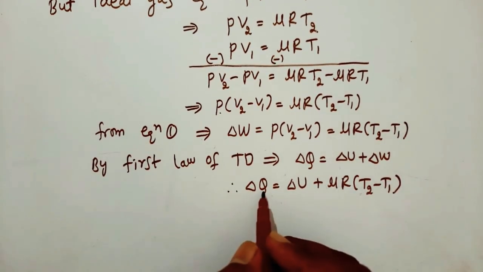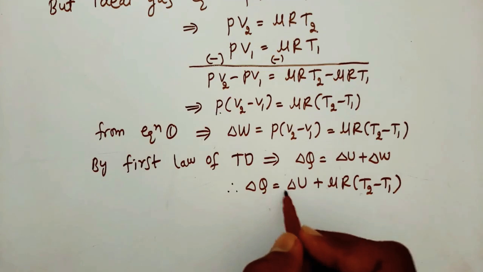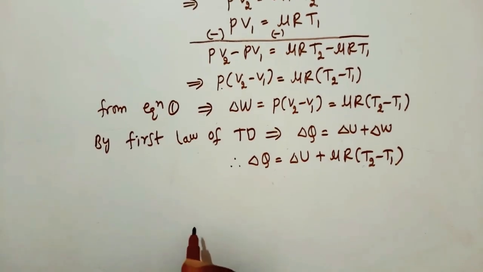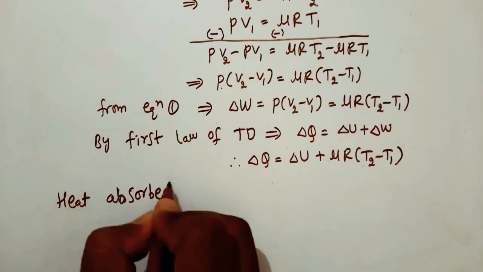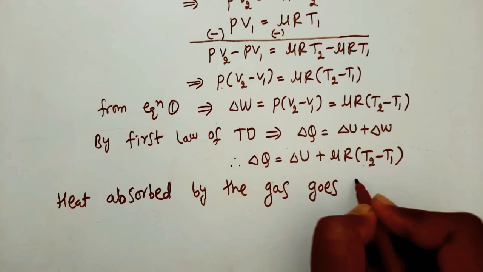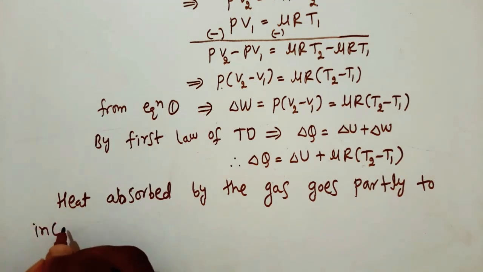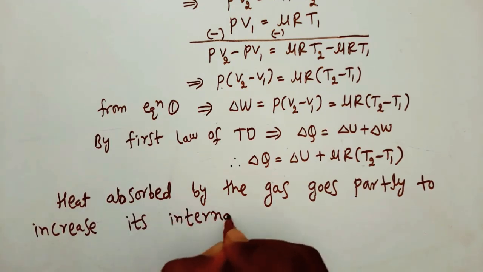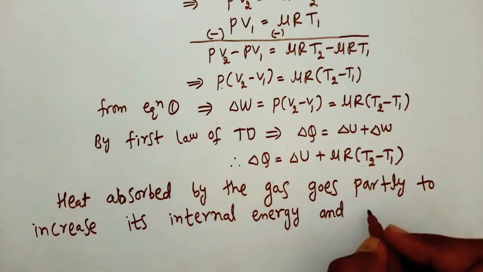So heat absorbed by the gas goes partly to increase its internal energy, that is del U, and partly to do work.